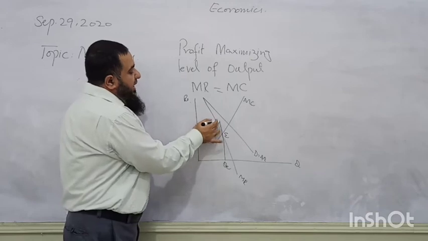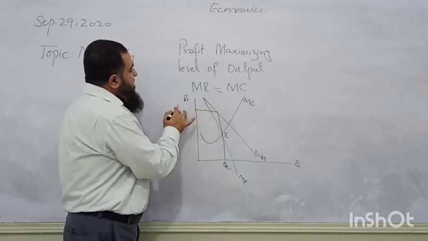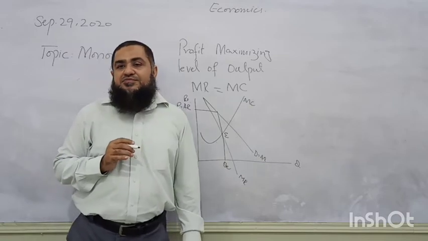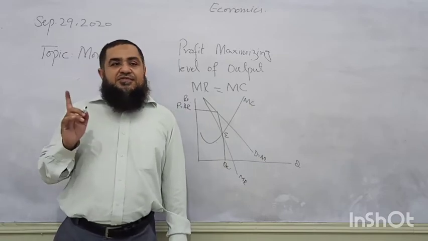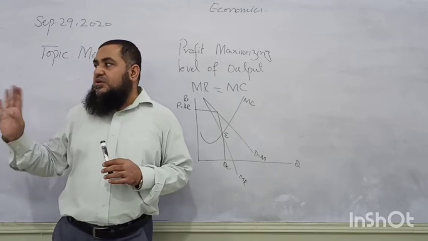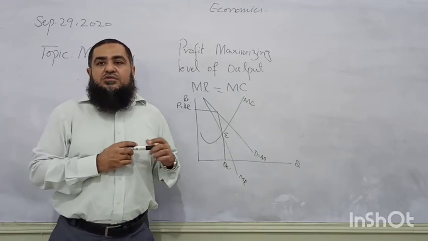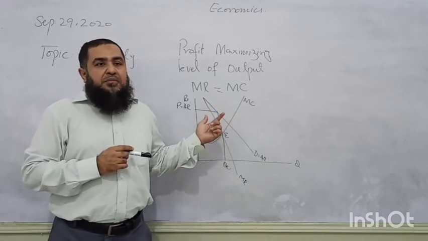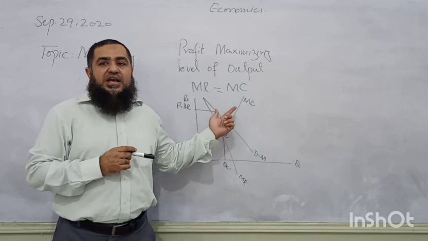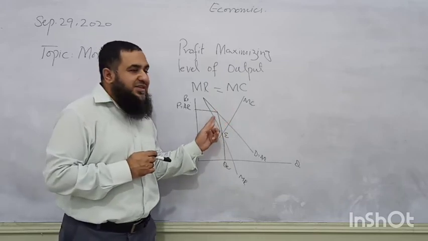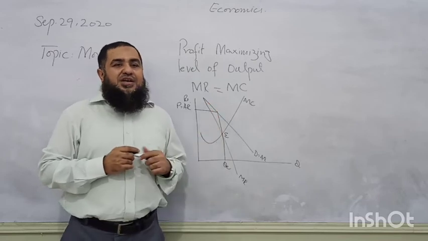He goes above, along the demand curve, to set the price, which is equal to average revenue. In competition, price was equal to average revenue, which was equal to marginal revenue. But in this case, average revenue is lying above marginal revenue. Therefore, he sets the price along the demand curve.